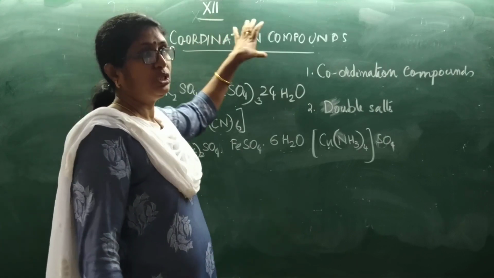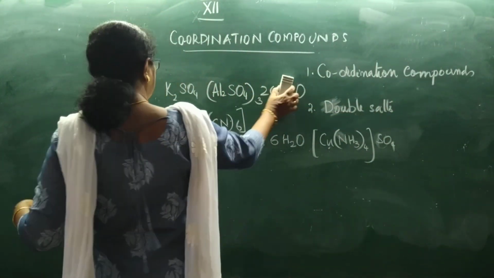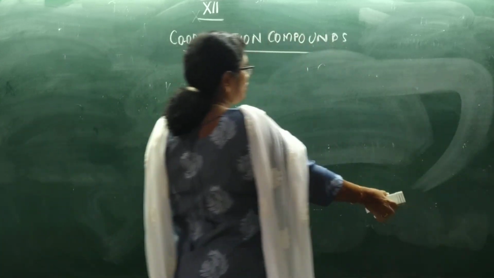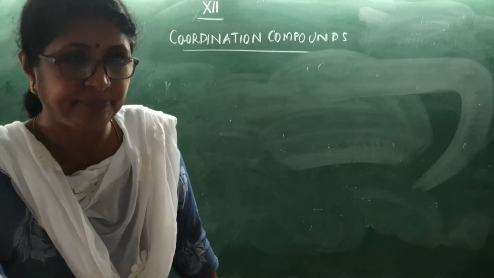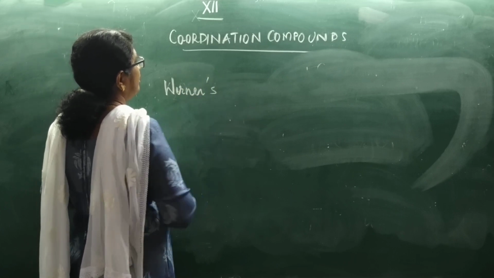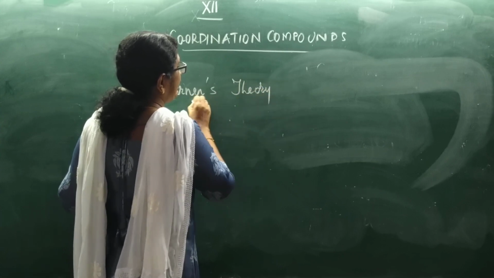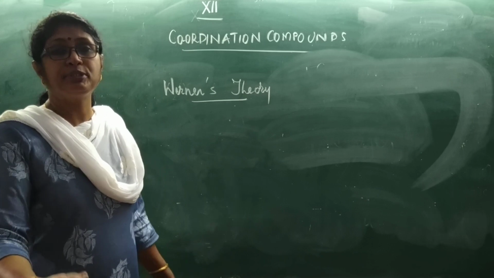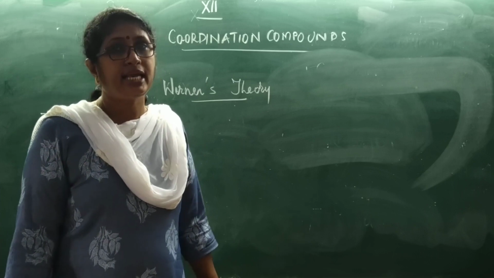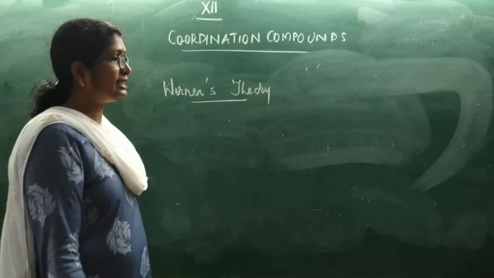Now we are coming into the detailed study of coordination compounds. The first scientist who effectively and successfully studied coordination compounds is Alfred Werner. He gave certain theory regarding the characteristics of coordination compounds. It is called Werner's theory. According to this theory, a metal has two types of valencies in coordination compounds. They are called primary valencies and secondary valencies.